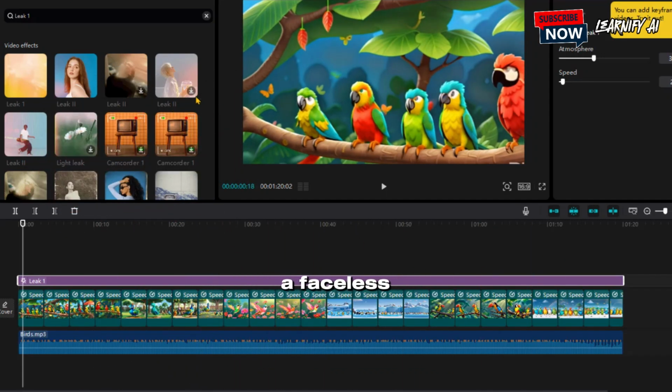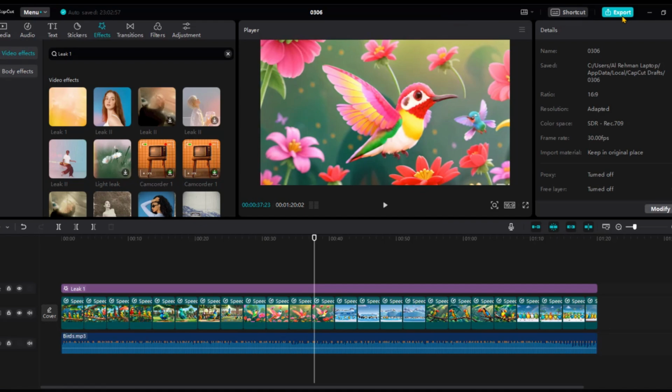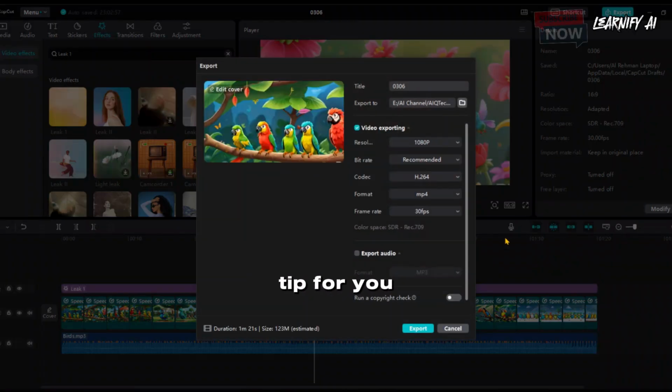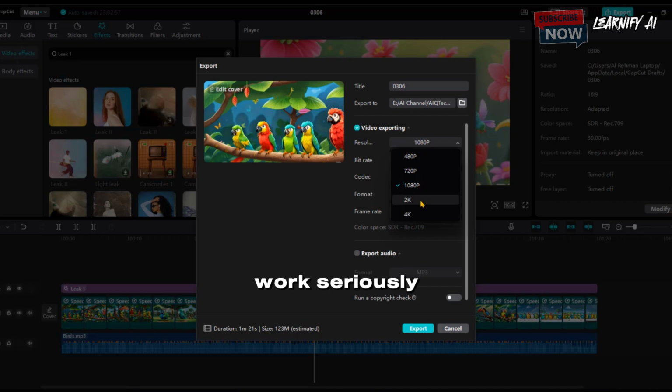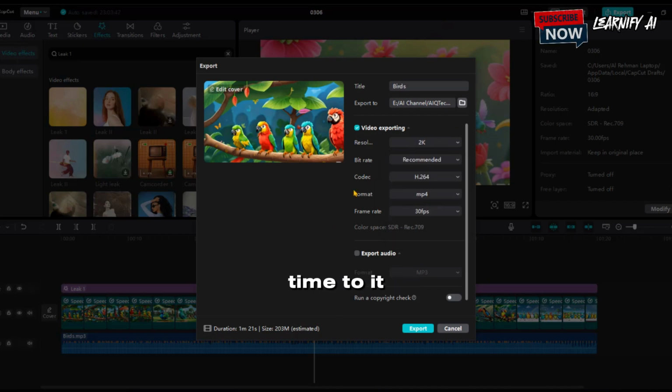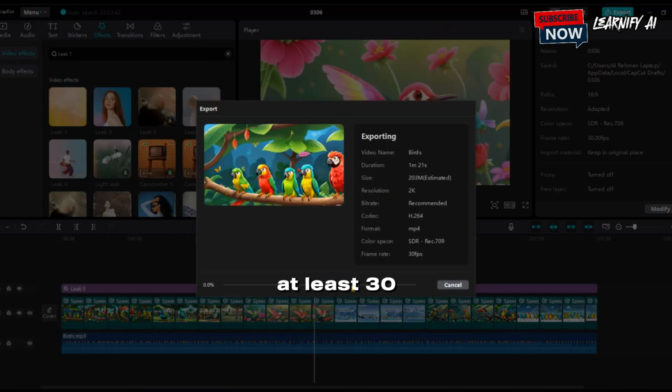How to create a faceless YouTube Kids channel. Here's a professional tip for you. If you're truly committed to succeeding in this field, take your work seriously and dedicate the necessary time to it. Aim to create at least 30 comprehensive videos before launching your channel.